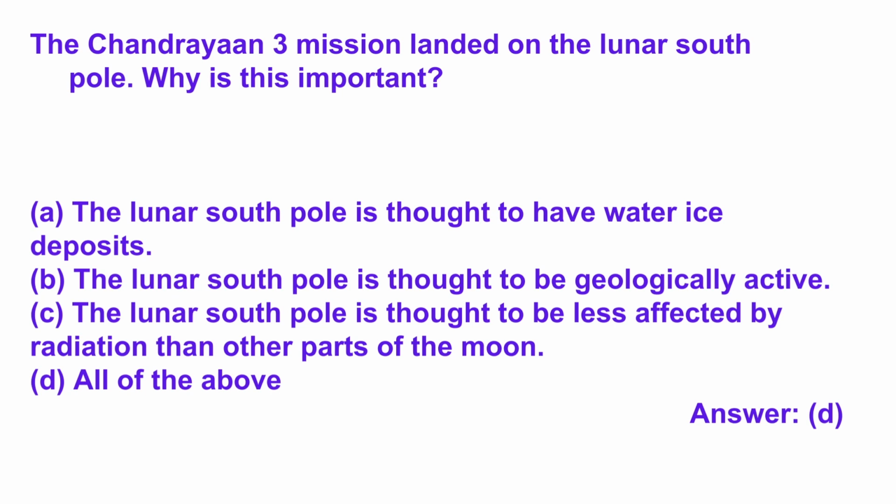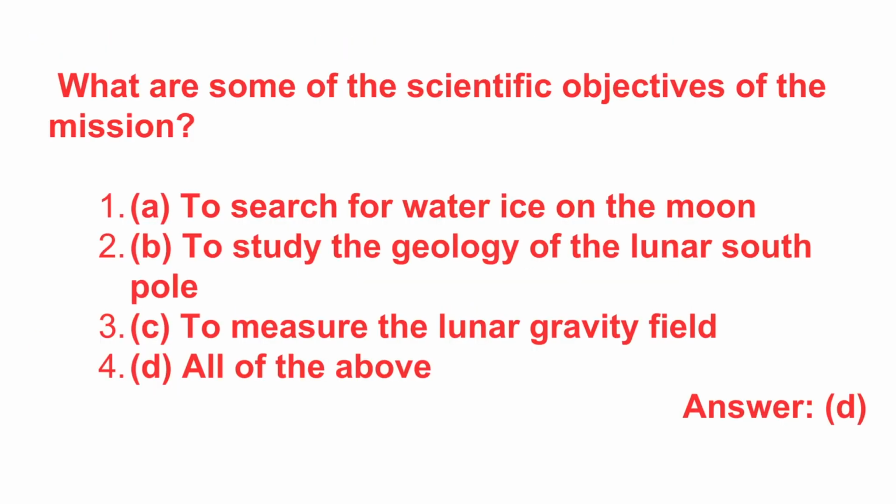The Chandrayaan 3 mission landed on the lunar south pole. Why is this important? It is an important question. A. The lunar south pole is thought to have water ice deposits. B. The lunar south pole is thought to be geologically active. C. The lunar south pole is thought to be less affected by radiation than other parts of the moon. D. All the above. The answer is D. For all the above reasons, the Chandrayaan 3 mission was planned to land on the south pole.